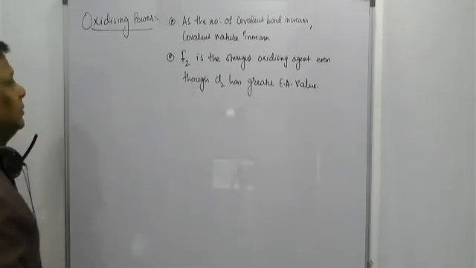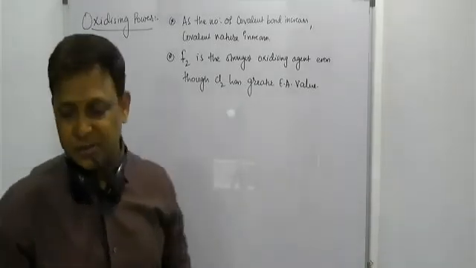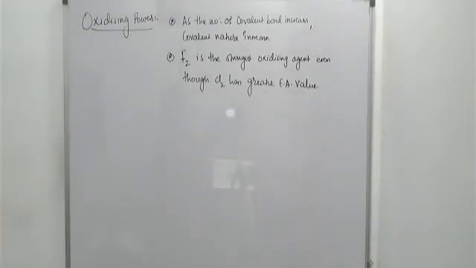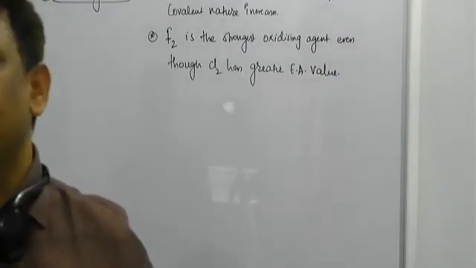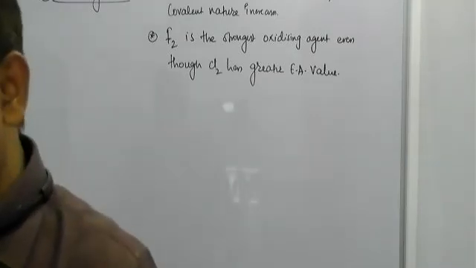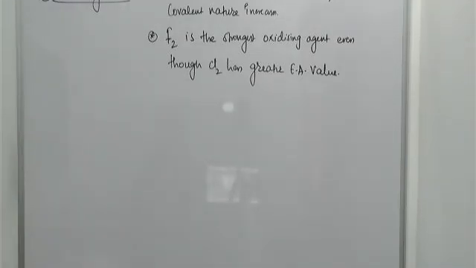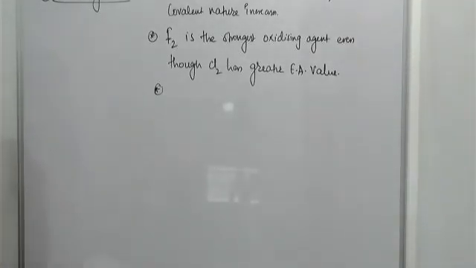But the next one now, the chemical reactivity of the halogens, I will tell you. You know, halogens are highly reactive elements. They can react with the non-metal as well as with the metal.